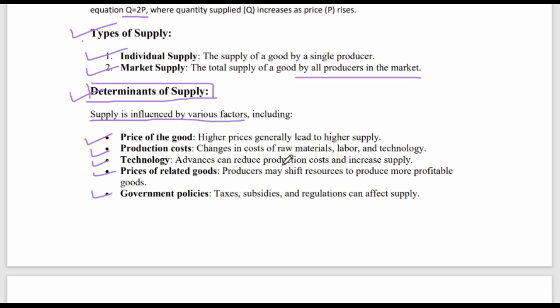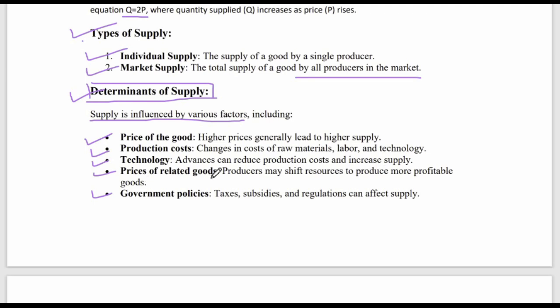Now technology. We already spoke about technology. Technological advances will definitely help reduce the production cost, because we are using machinery now. So we can produce more and increase the supply in the market of the goods that we are manufacturing.